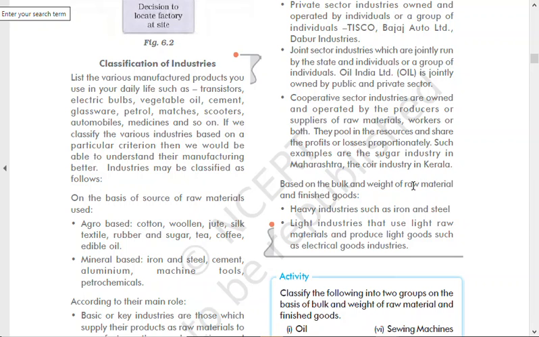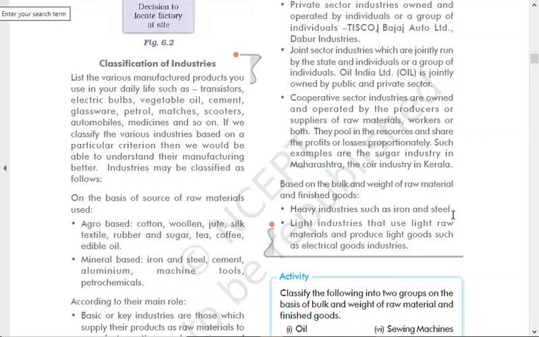Based on the bulk and weight of the raw material and finished goods, we have heavy industries such as iron and steel, because there you need thousands of tons of coal. Then manganese is needed only 1%, right? That means for 1,000 kg of iron ore, you need 10 kg of manganese only.